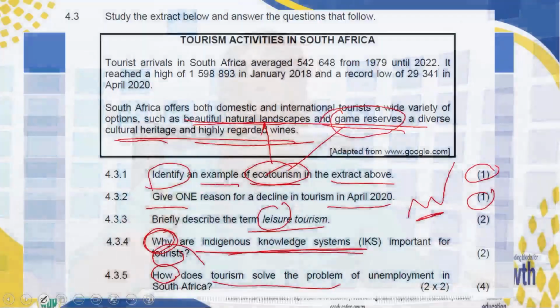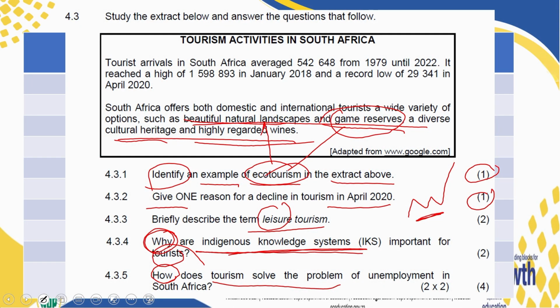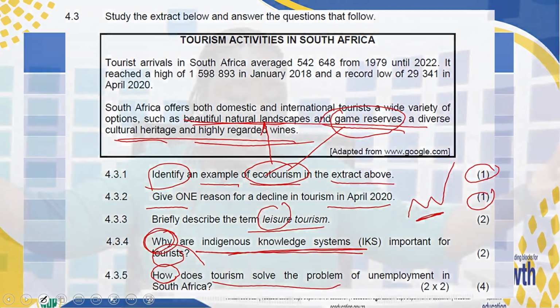Now, 4.3.5. How does tourism solve the problem of unemployment? Again, we want the how part of it. How are you doing it? How is this tourism going to solve the problem of unemployment? So there is one thing here, there is tourism. There is one thing here, there is unemployment. Now, how does this tourism solve unemployment? What is there in tourism which can help us to solve unemployment?